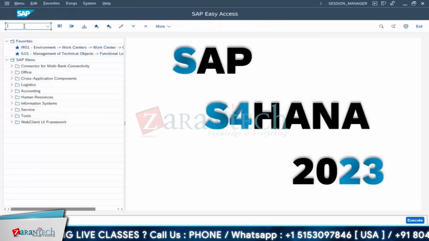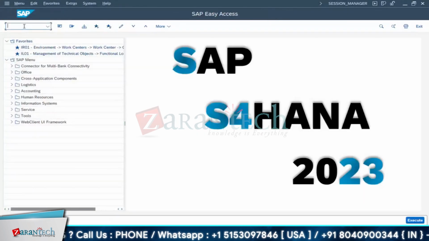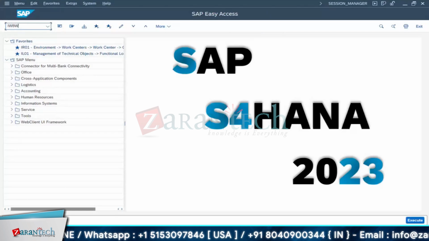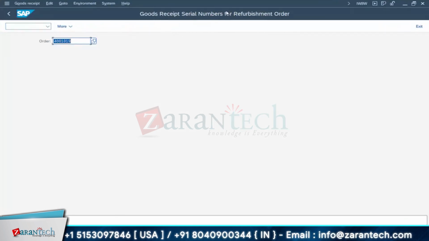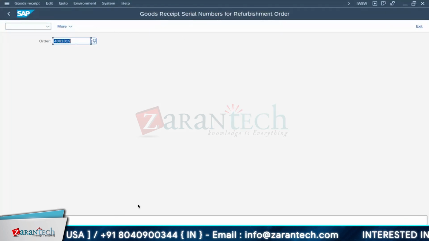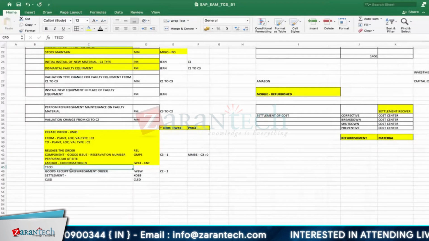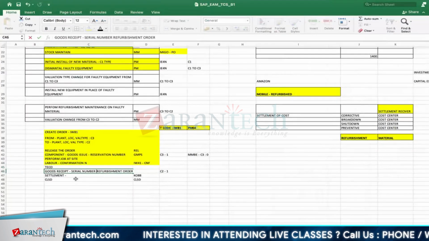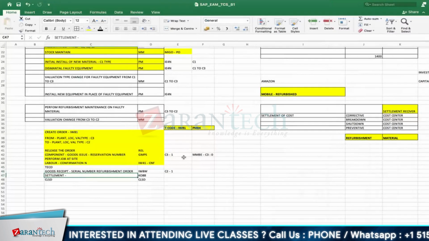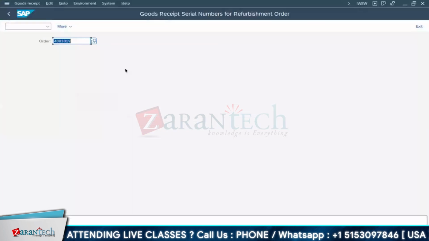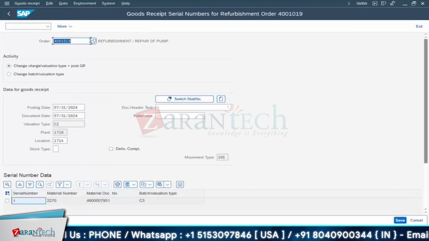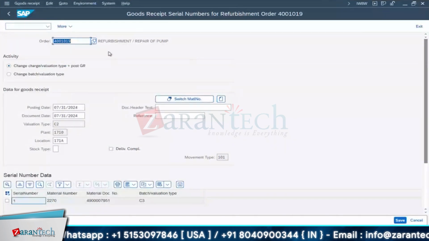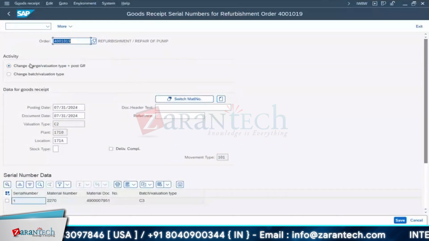So come back here. Once it is TECO, I will go for the transaction IW8W. This is called goods receipt serial number for refurbishment order. Here we have written goods receipt serial number, with respect to the serial number, right? Serial number refurbishment order. For this, it's a goods receipt, not a regular goods receipt. So I'll go for this. Order number is already there, new one.